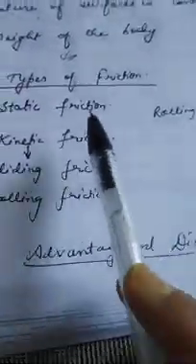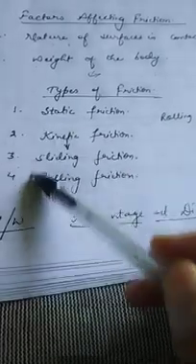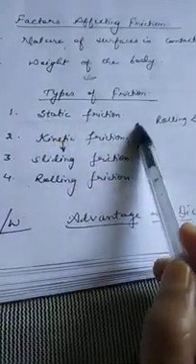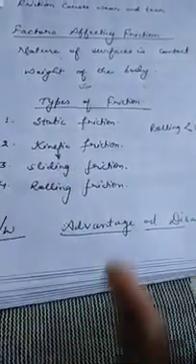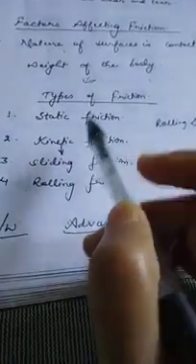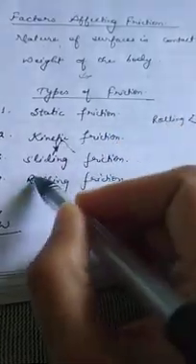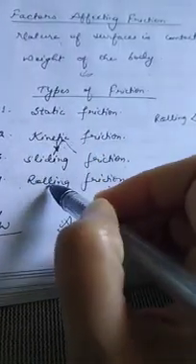Next is types of friction. I have written there are various types of friction: static friction and kinetic friction. Kinetic means movement, moving. So kinetic friction has two kinds, sliding friction and rolling friction. These are the two types of kinetic friction only.